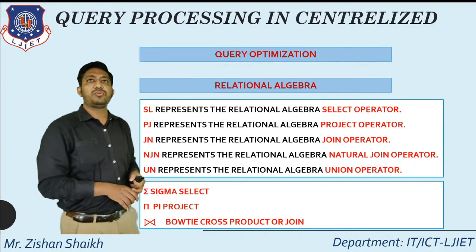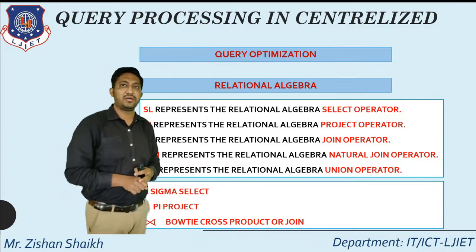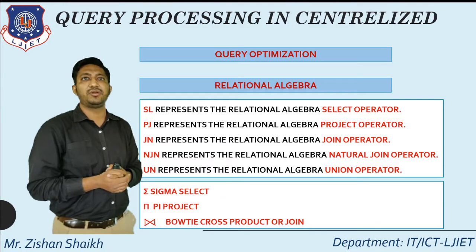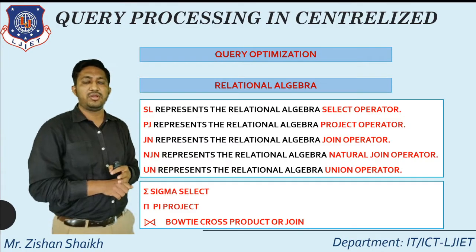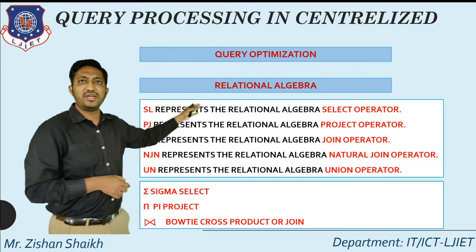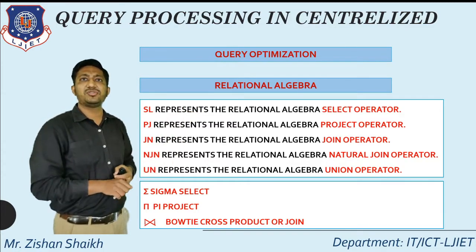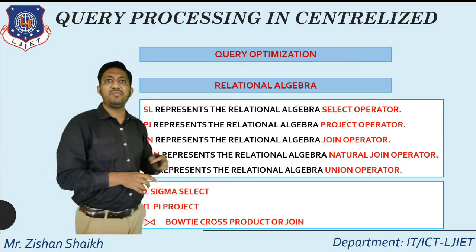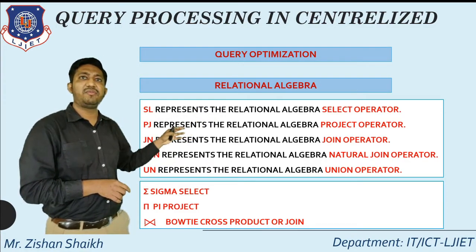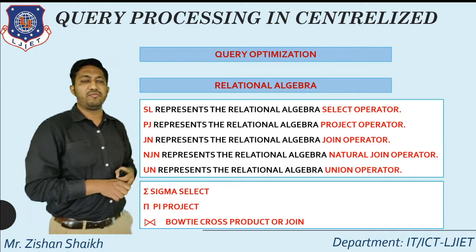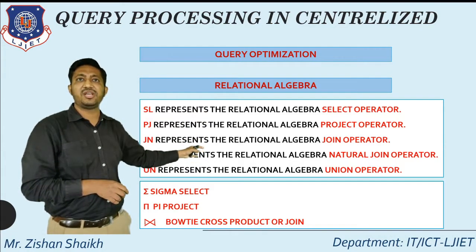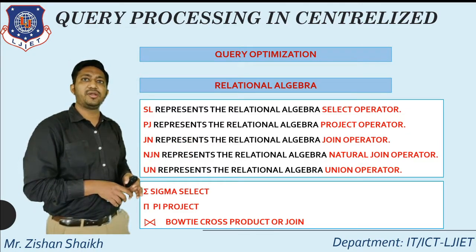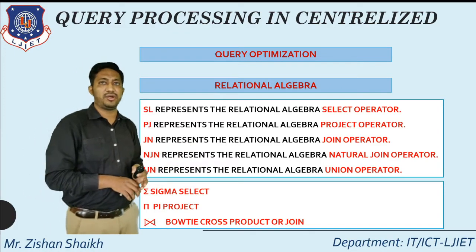Now we are moving to the first step, relational algebra. Before calculating cost, we have to understand some basic relational algebraic operations which will be used in the example. SL is used in relational algebra for the selection operator. PJ is considered the projection operator. JN stands for the join operator. The same way, NJN stands for natural join operator, and UN stands for the unary operator.